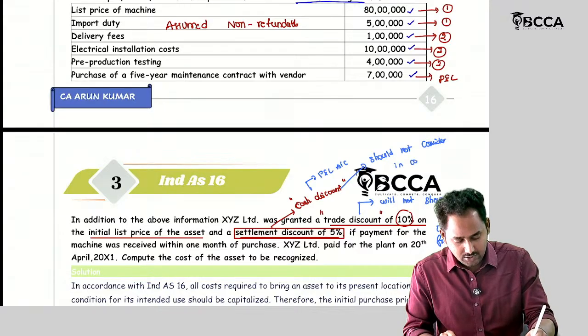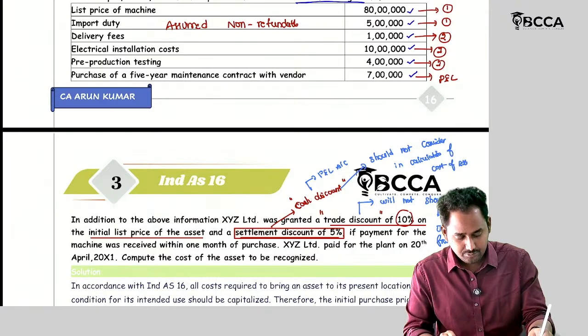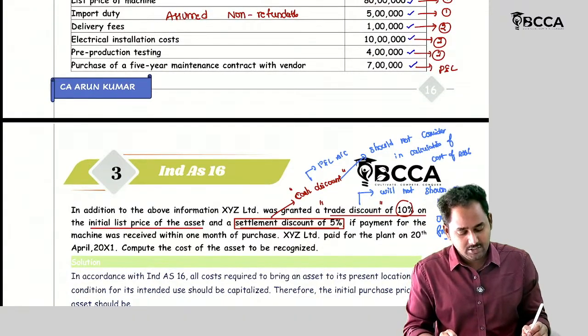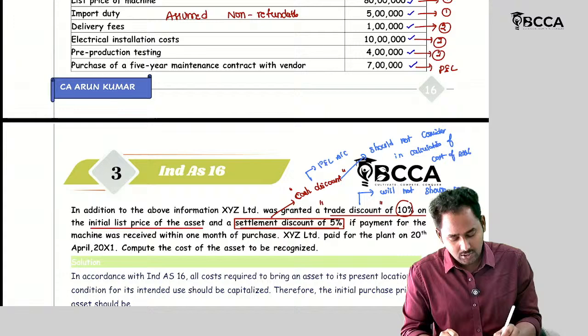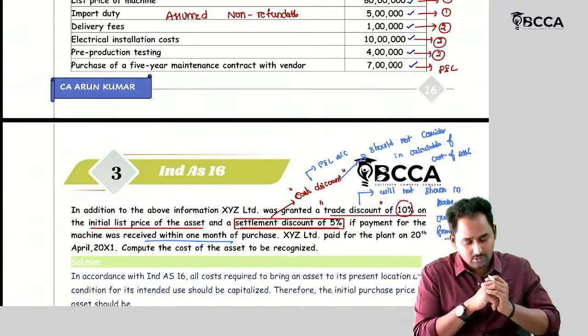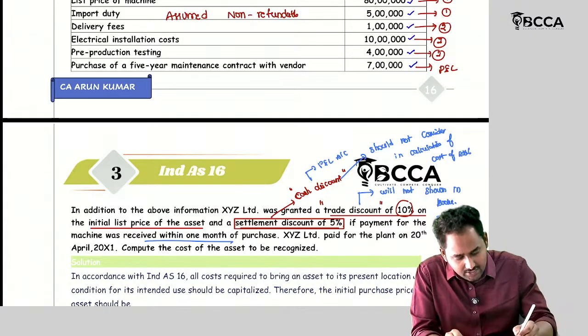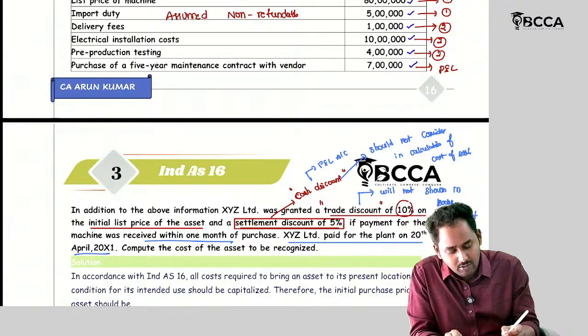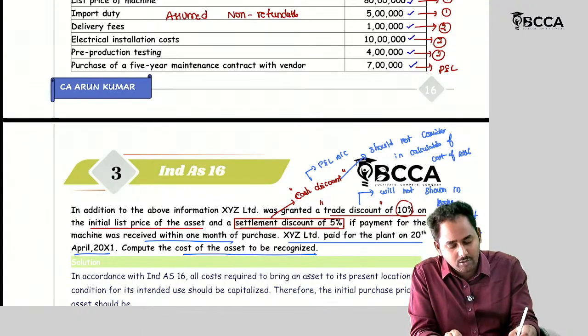In calculation of cost of asset. Okay. Then why is the settlement discount being received? Because the amount is paid within 1 month of the purchase. XYZ Limited paid for the plant on 20th April 21. Compute the cost of the asset to be recognized.